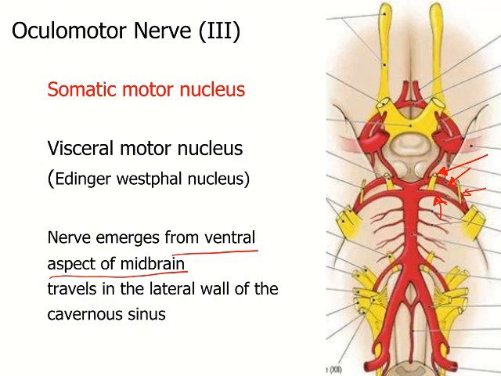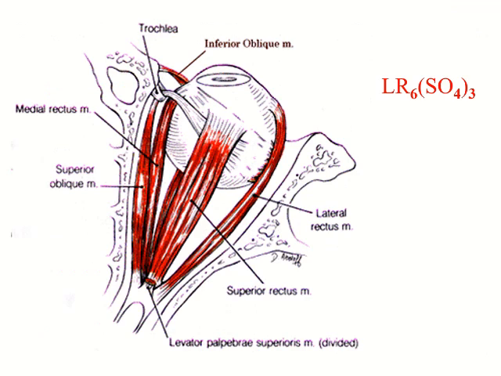And then the oculomotor nerve enters the cavernous sinus through its roof and is found in the lateral wall of the cavernous sinus. We will get back to it in a slide later. The oculomotor nerve supplies most of the extraocular muscles except the lateral rectus, supplied by the abducent nerve, sixth cranial nerve, and the superior oblique muscle, supplied by the fourth cranial nerve or the trochlear nerve. All the other extraocular muscles other than these two muscles are supplied by the oculomotor nerve.